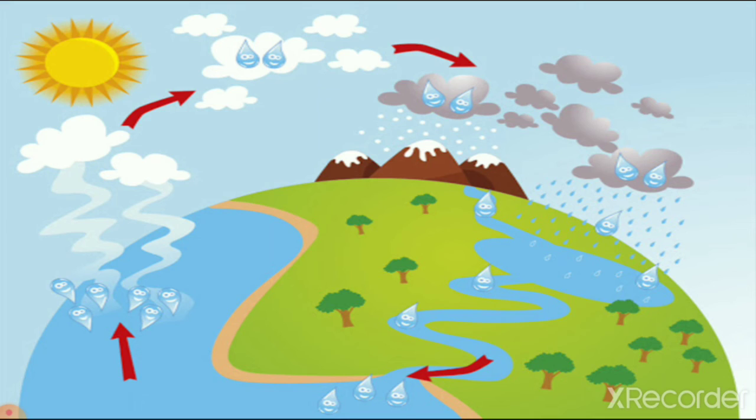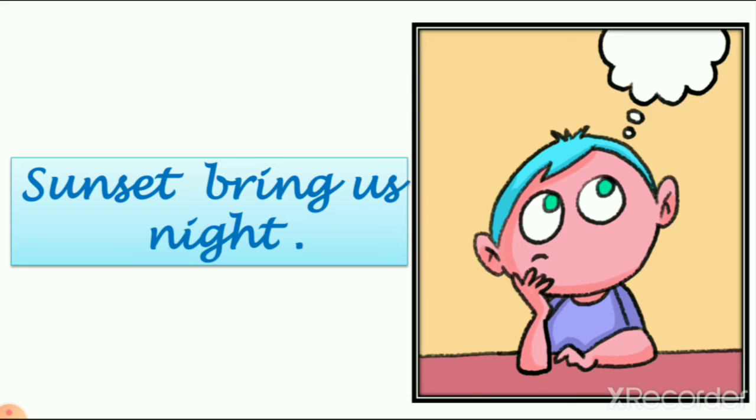We also get light and electricity from sunlight, right? So we learn about these things. In many things we need sunlight. The second thing we learn today is sunset. Sunset brings us night. Now think in your mind, what is sunset?